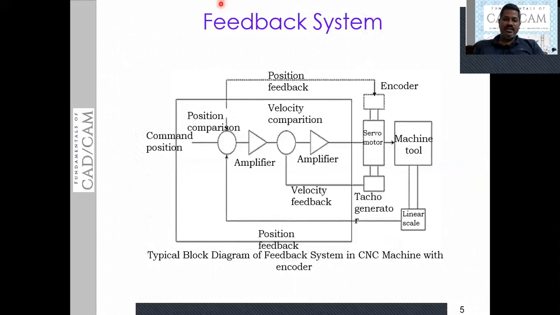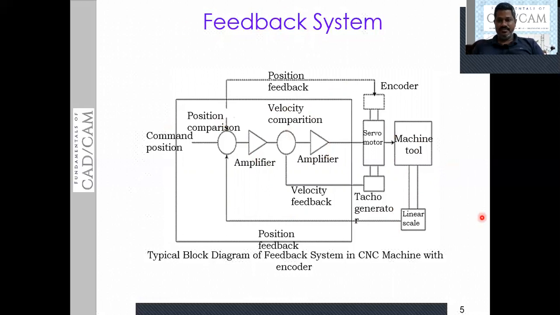Here you can see the typical block diagram of a feedback system used in a CNC machine. Our intention here is to focus on the sensing elements and how the signal is received and how the signal will be sent back to the machine control unit. That is the objective of this figure. This feedback system diagram covers almost all the elements used in a CNC machine tool which is implementing the feedback system.